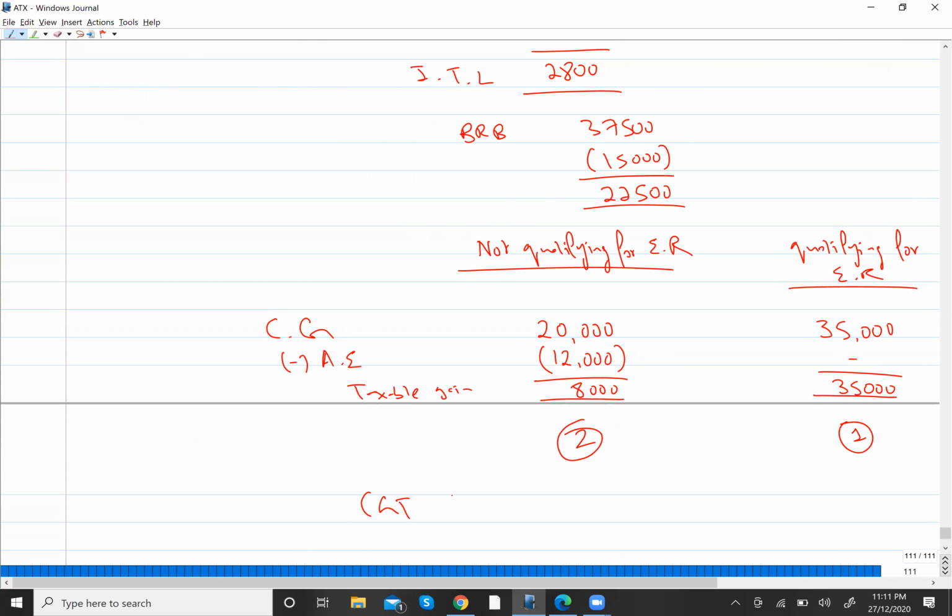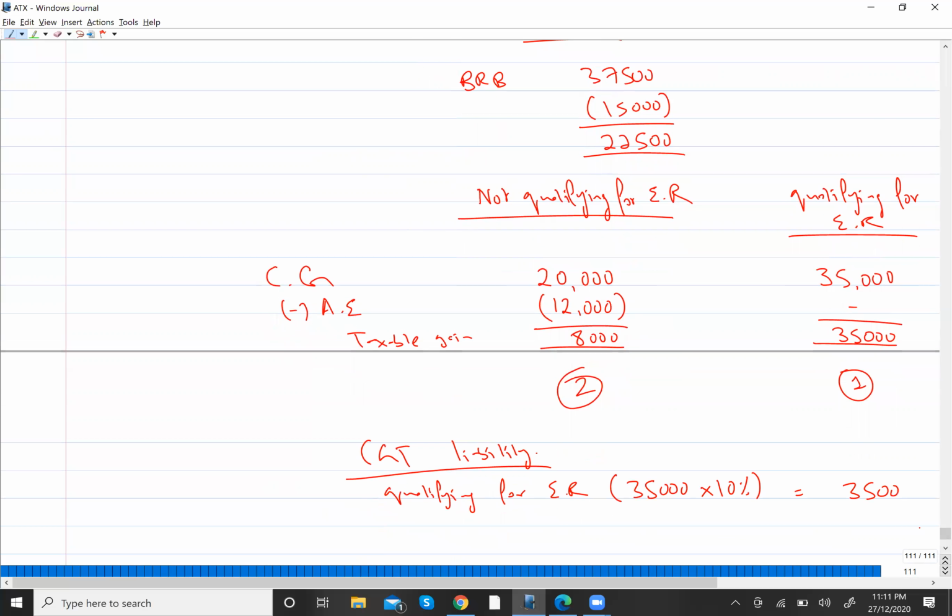So if I talk about capital gain tax liability, I would say that qualifying for ER will be taxed first, right? Which is 35,000. So on this gain, you will pay tax at the rate of 10%. So that will make 3,500, right? But do remember one thing. I told you that this gain will basically use your band limit. So do you remember that my remaining band limit was, yes, it was 22,500, right?